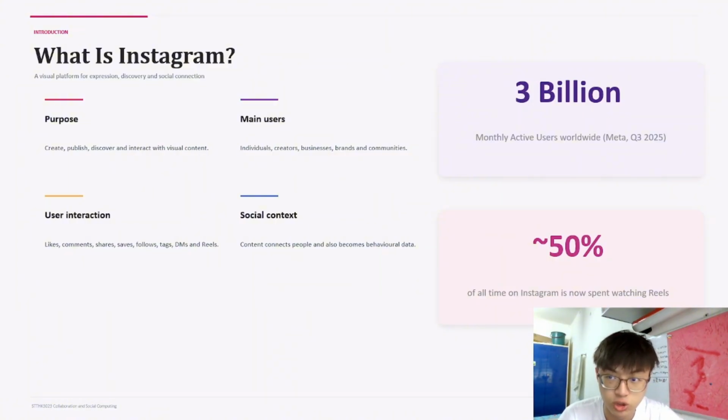Based on Meta Quarter 3 2025, there are 3 billion monthly active users worldwide, and over 50% of all time on Instagram is now spent watching reels.